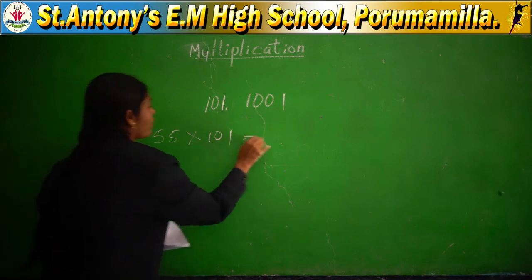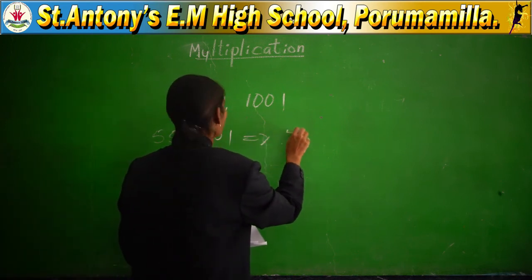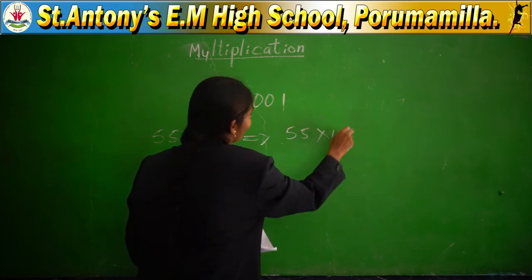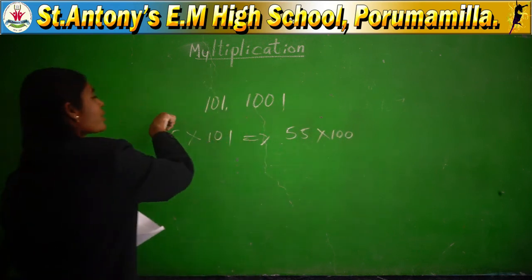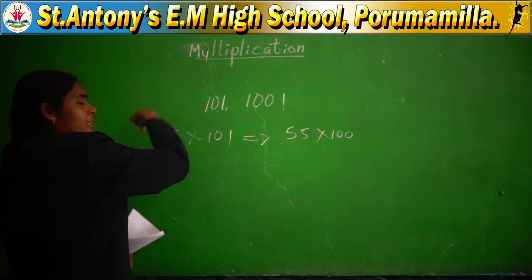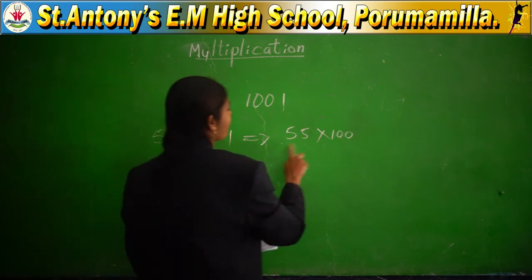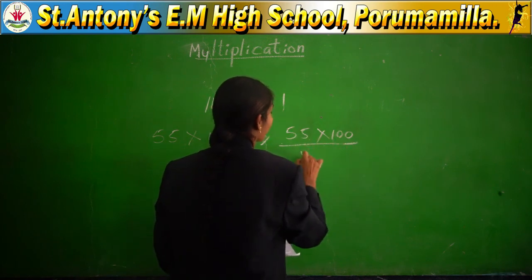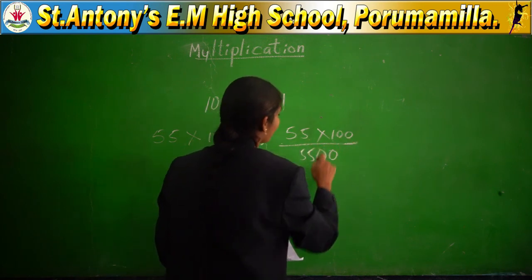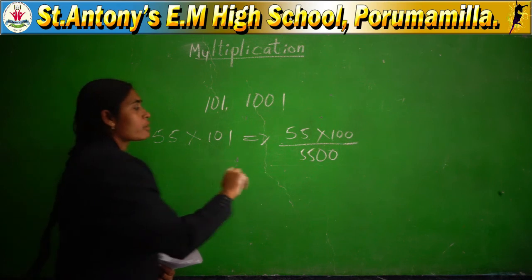So first of all, what do you want to do? 55 into 100. Why? Because for 101 you take the number just before. 99 means the number just after, 101 means just before. 55 into 100, 55 ones are 55. 2 zeros you have to write. And one more time you have to add to the product.